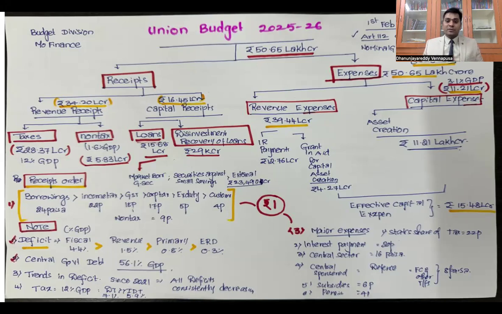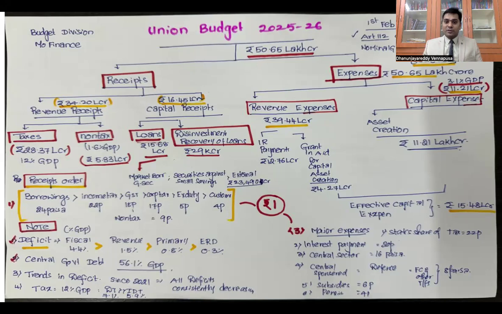When it comes to the revenue expenditure, again you have two types. One is interest payments. A large portion of our expenses is going, look at this, for the interest payments on what we have borrowed earlier. What is the total interest that we are paying? 12.76 lakh crores is the interest that we are paying, and grants given to the states for capital asset creation is 4.27 lakh crores this year.